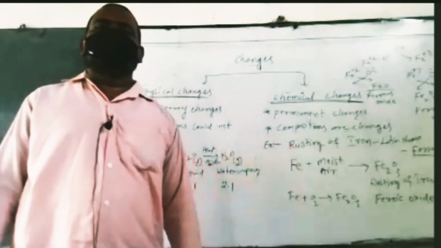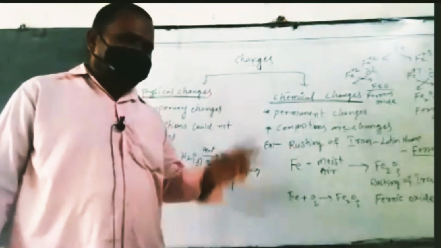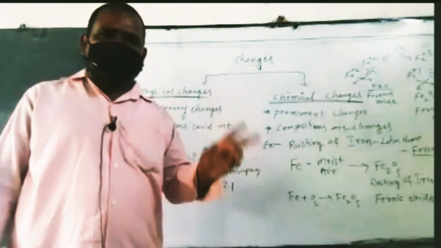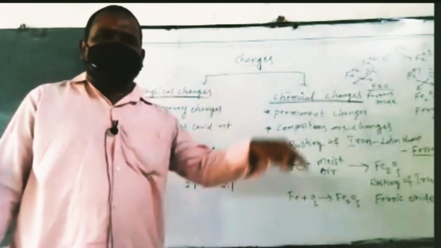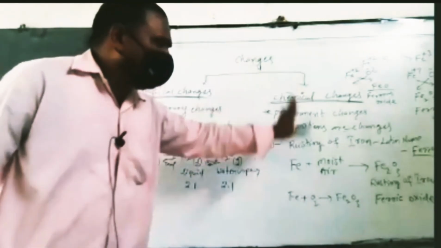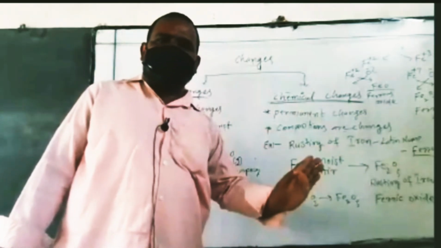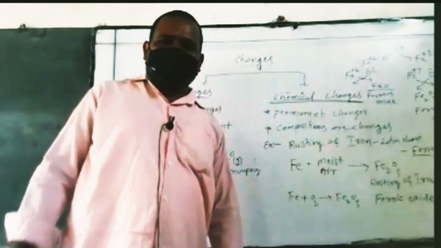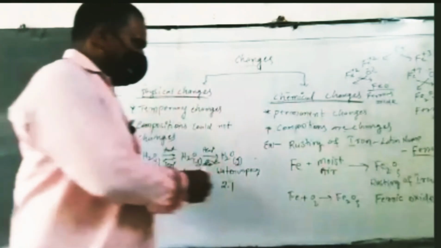Then rusting is not formed. So for rusting to form, both moisture, which means water, and oxygen are compulsory. If any one is absent, rusting does not form. So this is one example.